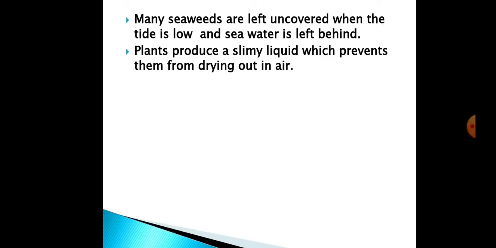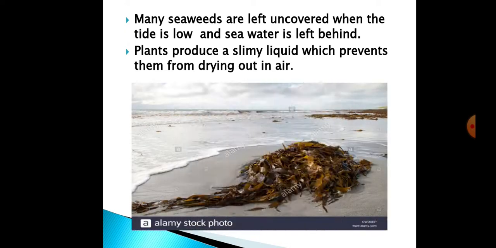Next are the rock pool plants. Many of the seaweeds are left over, they are uncovered, because when the tide is low, the sea water will be left behind from the seashore. It will go away from the seashore because the tide is low, the water level is low. So all these seaweeds will be coming out of the sea water and will be left over on the seashore. You can see the seaweed here, it's uncovered because the tide is now low. You can see the water level is away from the seashore, not covering these plants.